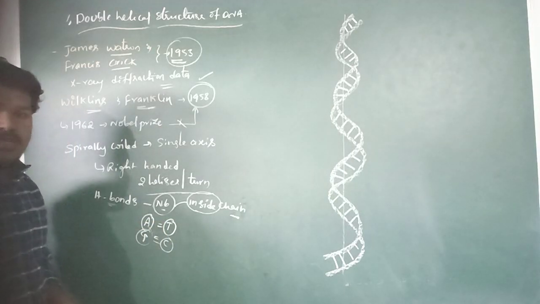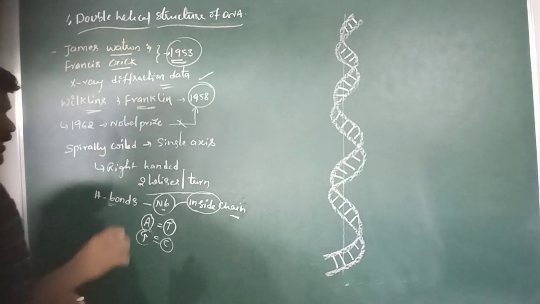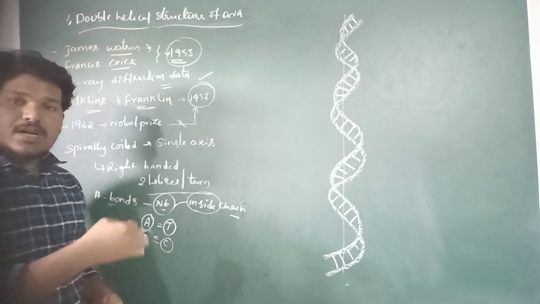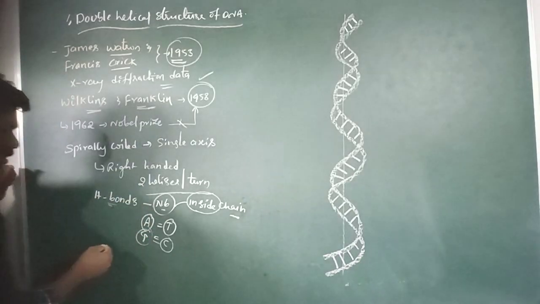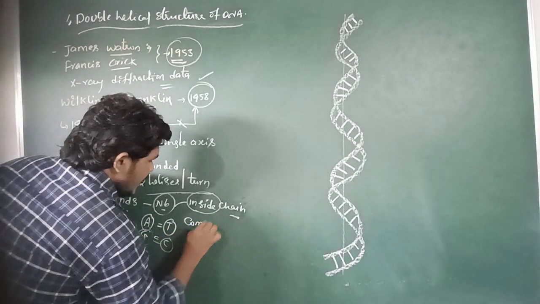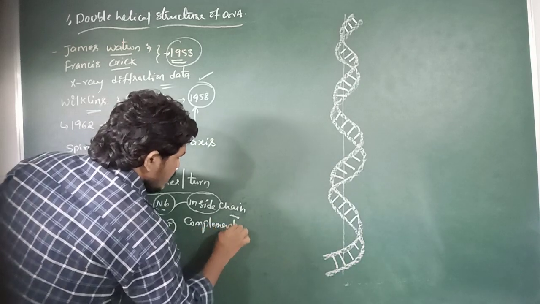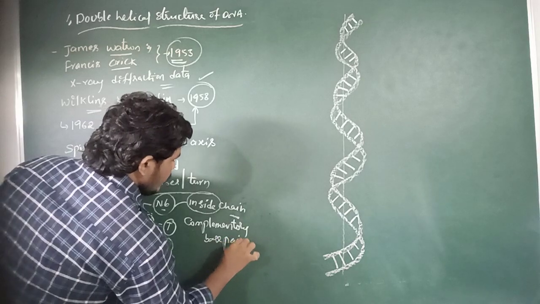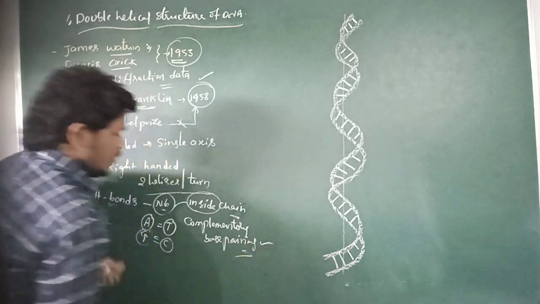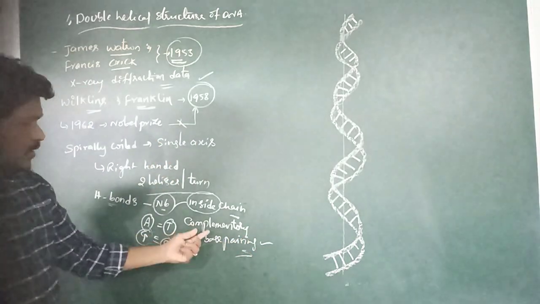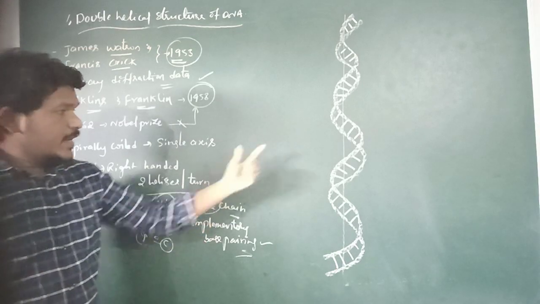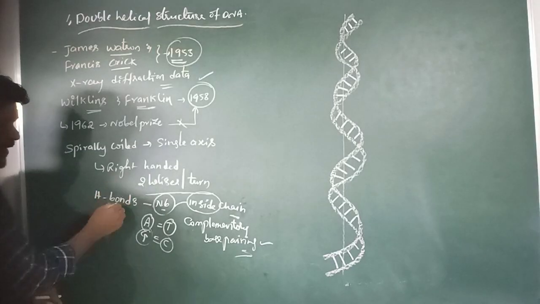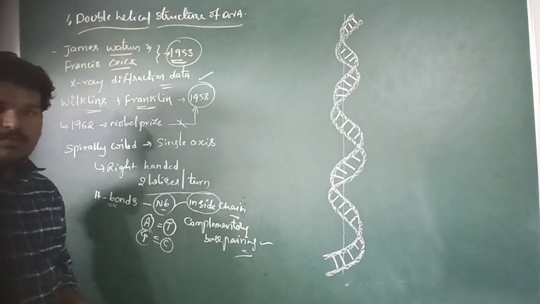So the double helical structure of DNA exhibits complementary base pairing. I will discuss complementary base pairing at the end of the session. Right? The two polynucleotide chains are held together by hydrogen bonds.